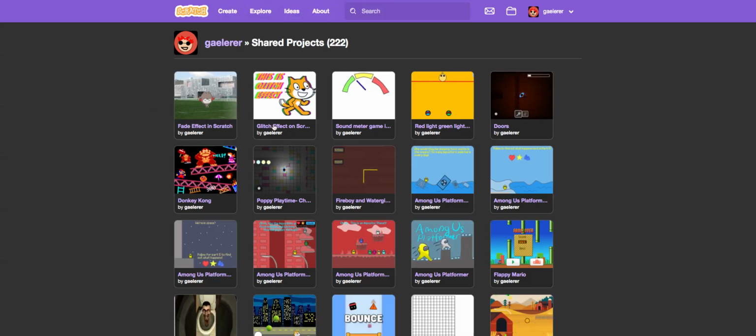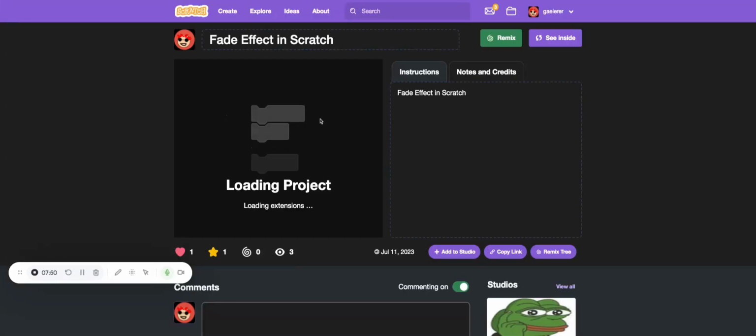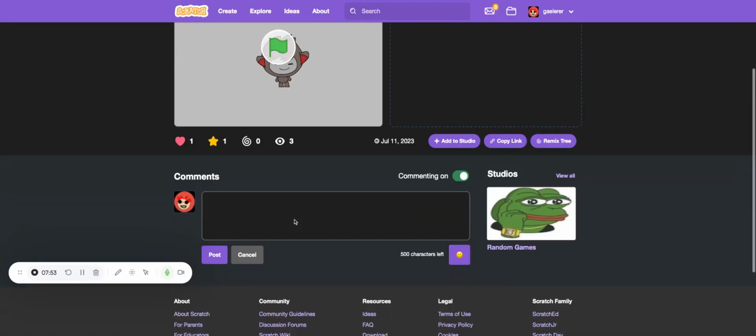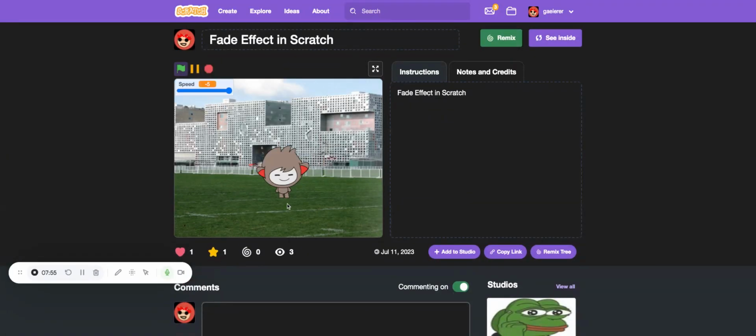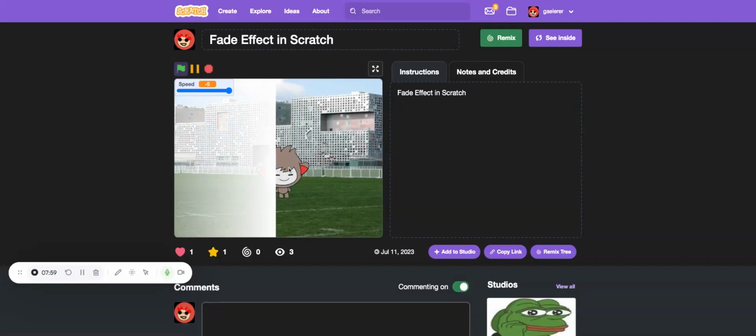Well, fade effect in Scratch. Wait, what did I put in Scratch? That's really weird. Okay, so let's see. Fade effect. Oh, 3 blocks, that's so bad. Oh wait, there's some fade.